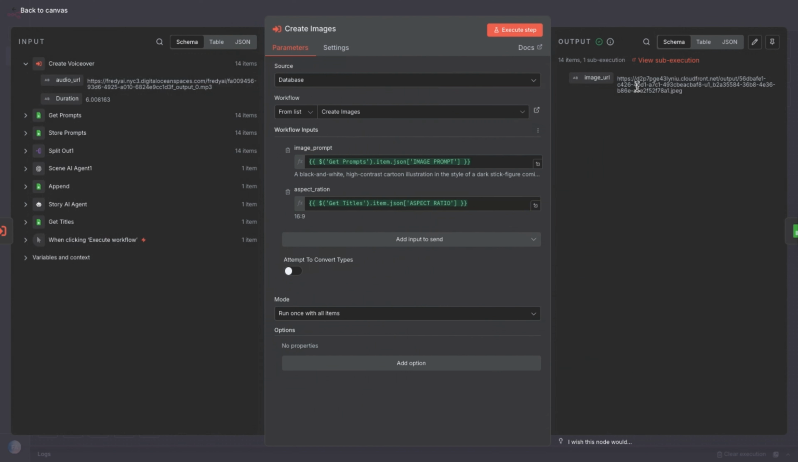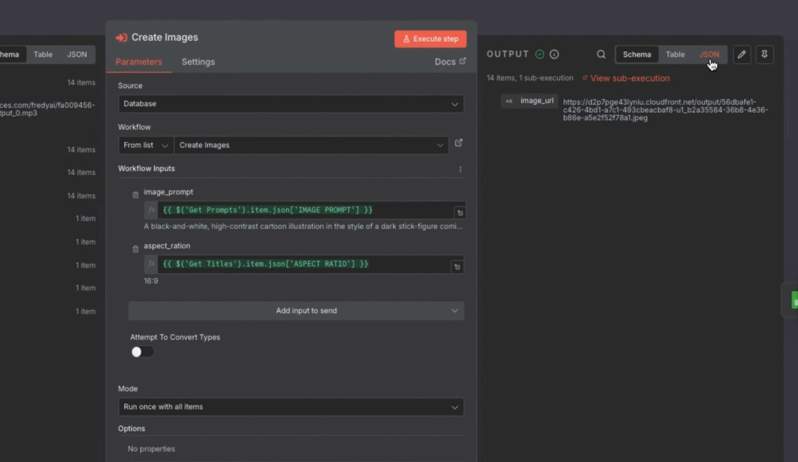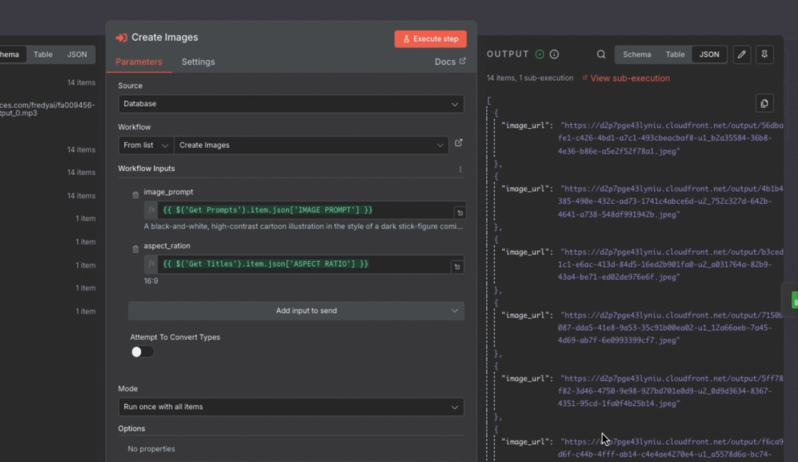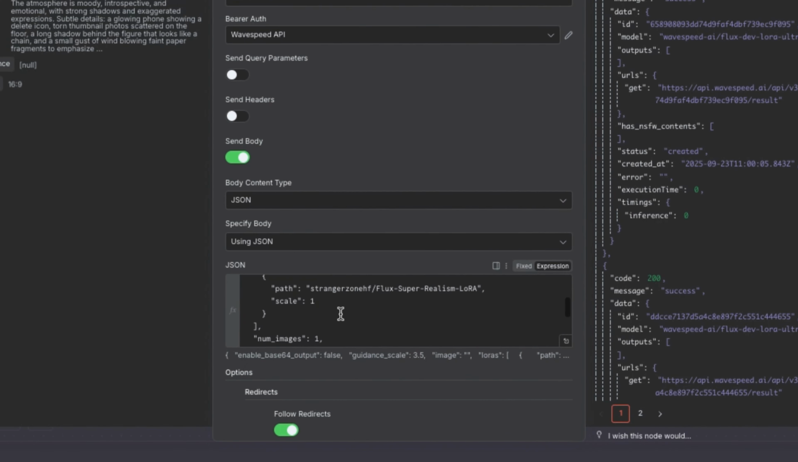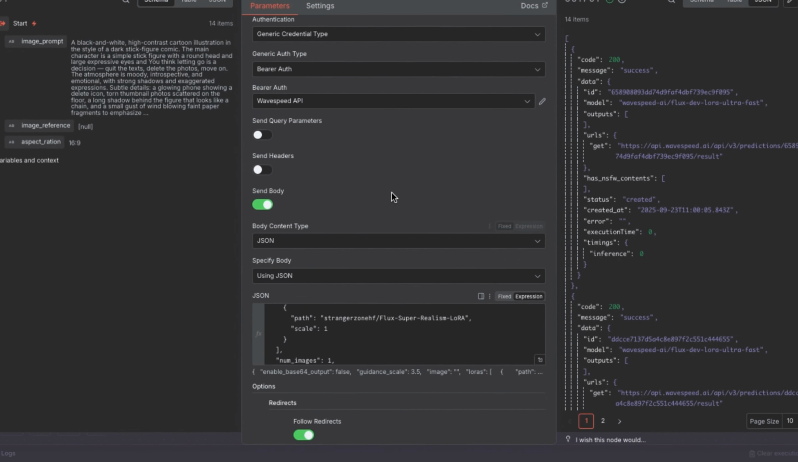Now let's move on to the create image sub-workflow. It works almost the same way as the voiceover sub-workflow. If we open this node, you'll see it outputted 14 image URLs from the sub-workflow. Clicking on the sub-execution, you'll find a similar workflow structure. We're passing these 14 image prompts to the generate images node, which uses the Flux image model, the most affordable option at just 6 cents per image. This model works perfectly for this type of content.